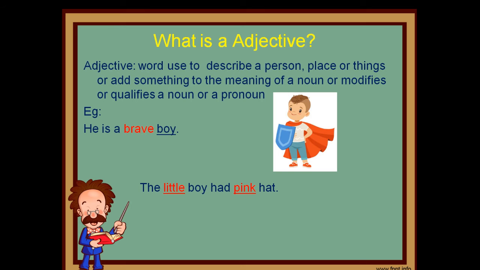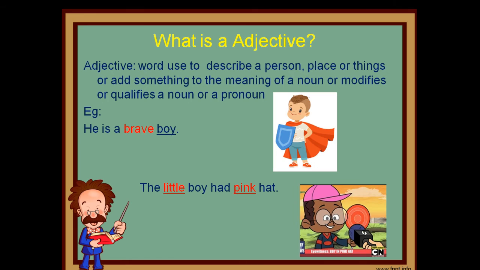Here, boy is a noun, and the word brave is added to the noun boy to describe what type of boy he is. Means he is a brave boy. Likewise, in the second example, the little boy had a pink hat. Again, little is an adjective and pink is an adjective.